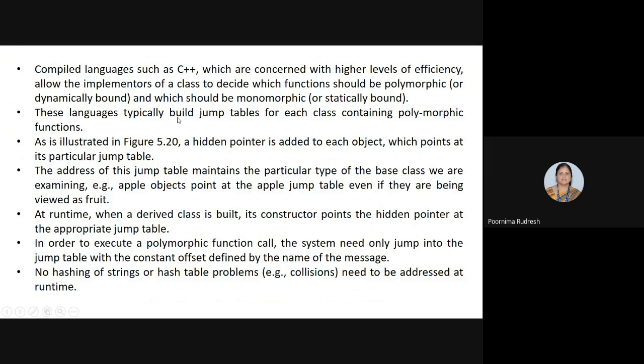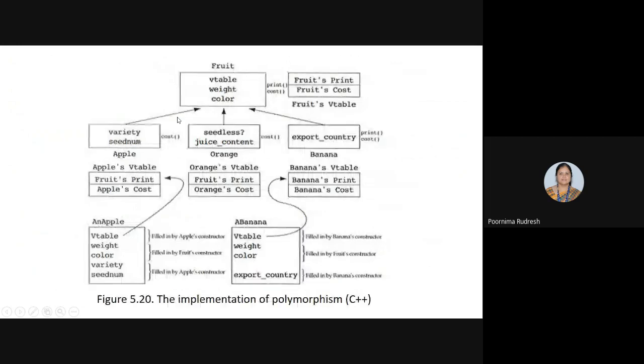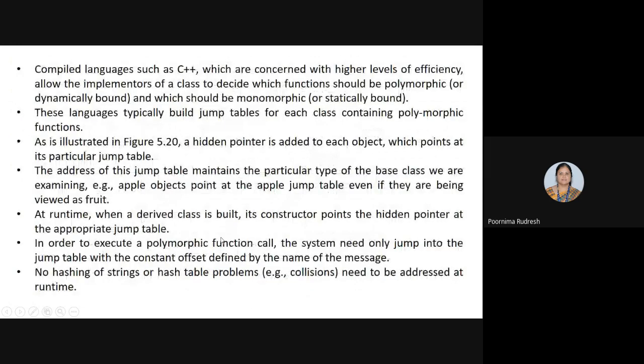Compiled languages like C++ build the jump tables for each class containing polymorphic functions. So here we have each class like apple, orange and banana. For each of the subclasses, the jump tables are constructed, and a hidden pointer is added to each object which points at its particular jump table.